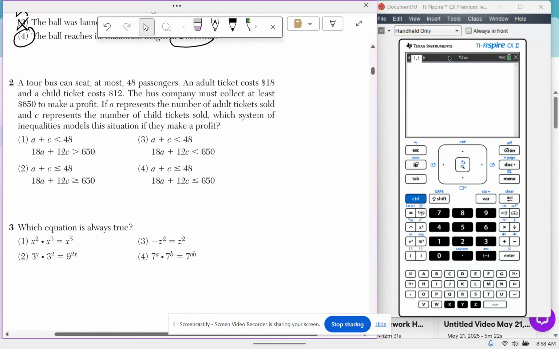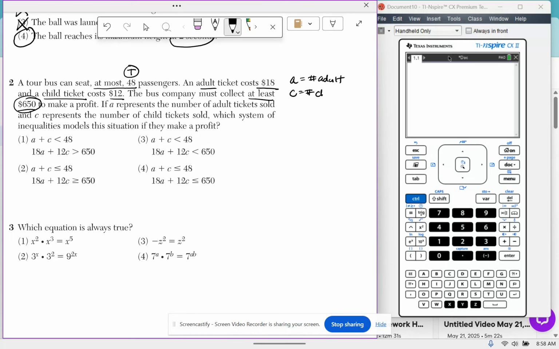Question 2. A tour bus can seat at most 48 passengers. An adult ticket, that's going to be one of my totals there. An adult ticket costs $18 and a child ticket costs $12. The bus company must collect at least $650 to make a profit. If A represents the number of adult tickets sold and C represents the number of child tickets sold, which system of inequalities models this situation if they make a profit?